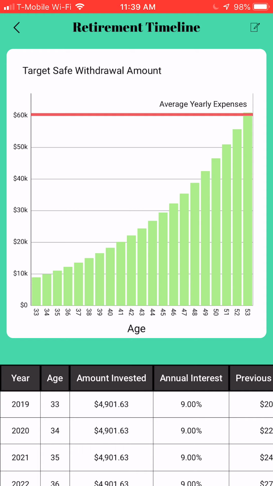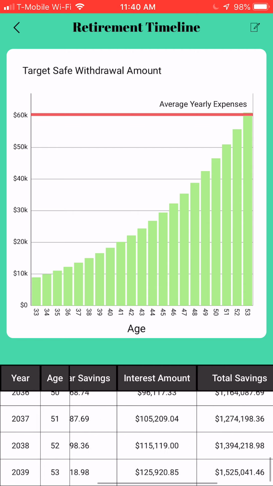In layman's terms, exactly when will my safe withdrawal amount, the amount that I would withdraw per year after retirement, exceed my yearly expenses? That's what we see in the bar graph at the very top. And if we want to dig deeper into the details, we can also take a look at the table at the very bottom.